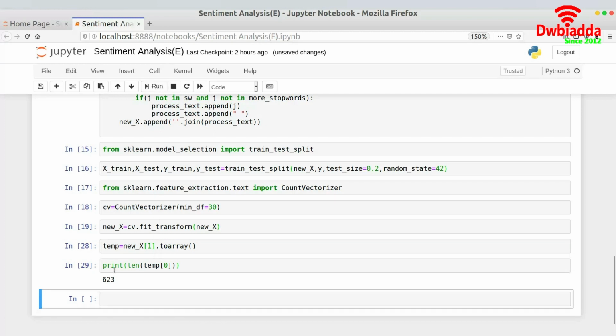So temp of 0, and as you can see, it's 623 as well. Everything has a length of 623 because of the min df we have used, and this is how we actually work with the bag of words model.